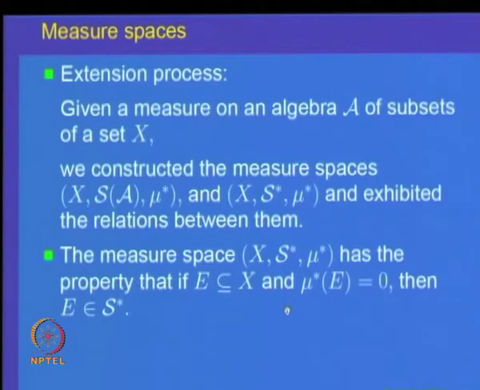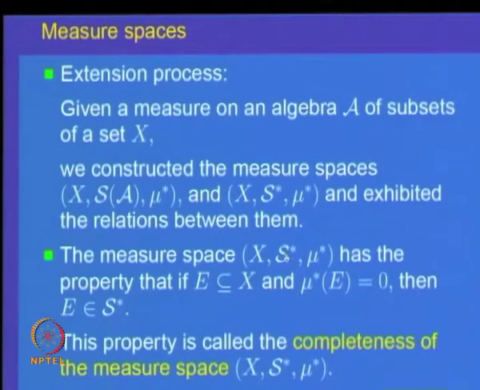Such a measure space normally is called a complete measure space. So, our construction has given the measure space X, S star, mu star, and it is a complete measure space. Namely, all sets of outer measure 0 are elements of S star. That is a nice condition to have, we will see it a bit later on. So, a complete measure space is a space such that the sigma algebra includes all null sets, all sets whose measure is 0.